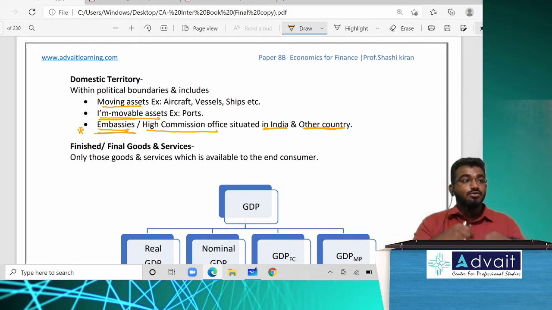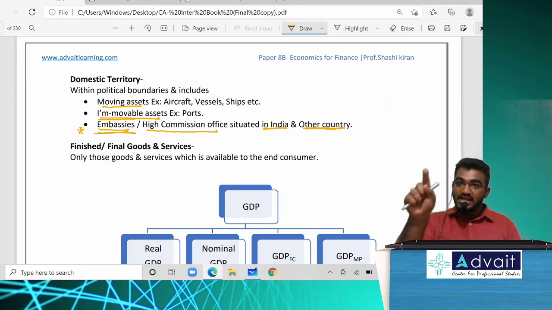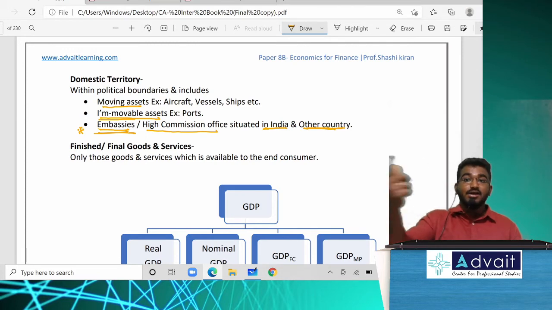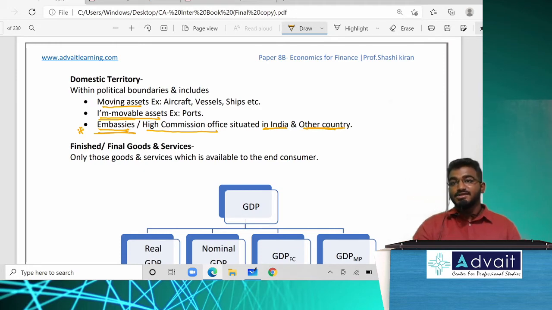That is all those international offices. Assuming, sir, in the USA an Indian embassy is located. The Indian embassy, that is Indian domestic land. That is the territory of India. But the same USA's high commissioner office situated on Indian land, that is not a domestic territory. So all those high commissioner offices or embassies located either inside India or outside India, which are Indian in nature, have to be Indian high commissioner offices. So they are called domestic territory.